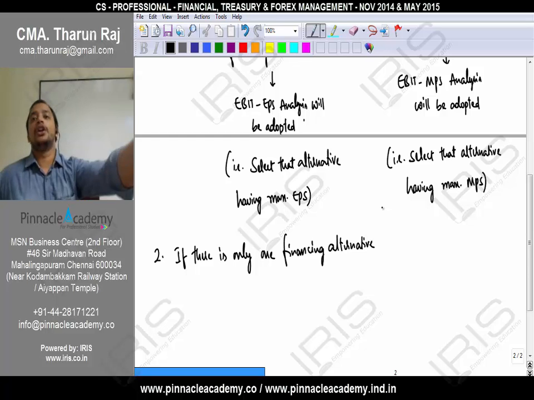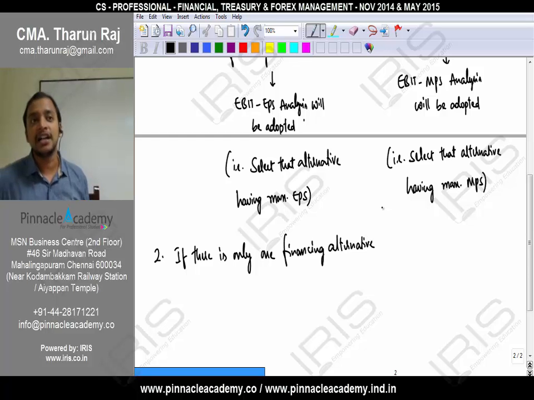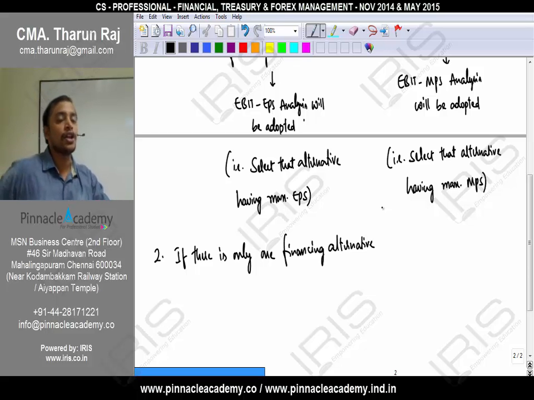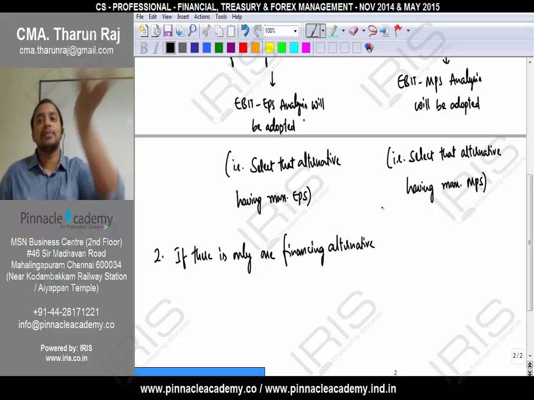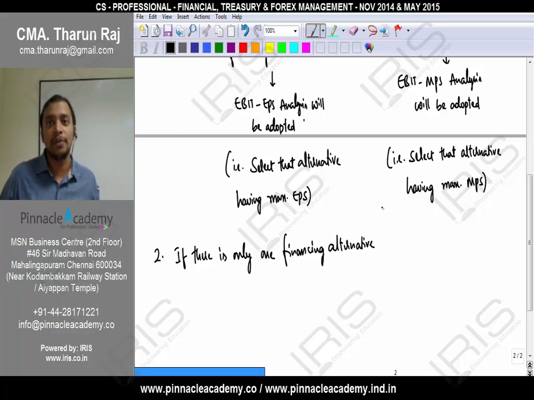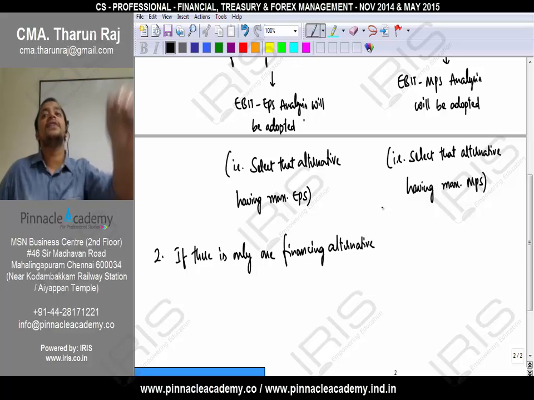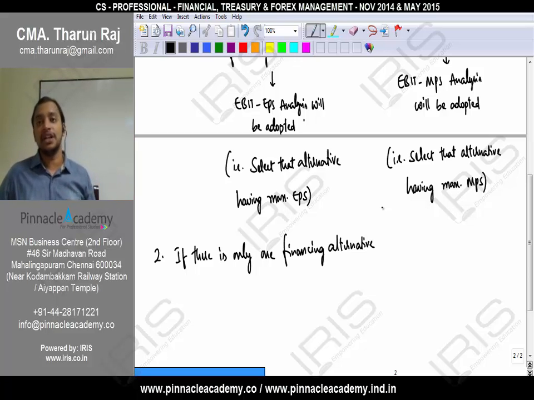When you are going for a loan, compare your income and your repayment obligation. Okay. So what is your repayment obligation? Whether you get profit or not, you are required to pay some amount. What is that? Interest and preference dividend. Correct? That is your obligation. But equity dividend, when you have profits, you will pay equity dividend. If you don't have profits, you will not pay equity dividend. Understood?